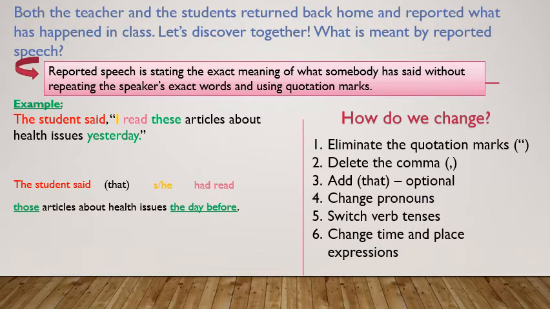So, the first sentence, the student said, "I read these articles about health issues yesterday," is a quoted sentence. It became reported, in which we say the student said that he had read those articles about health issues the day before.